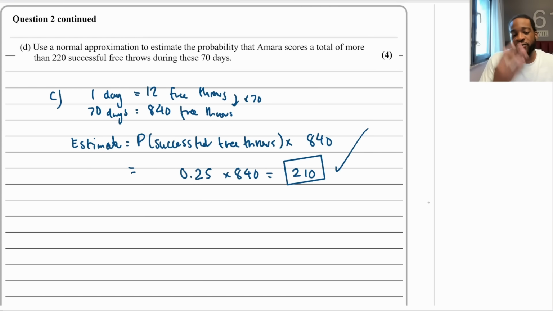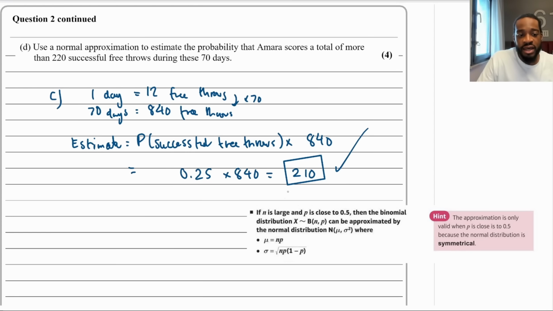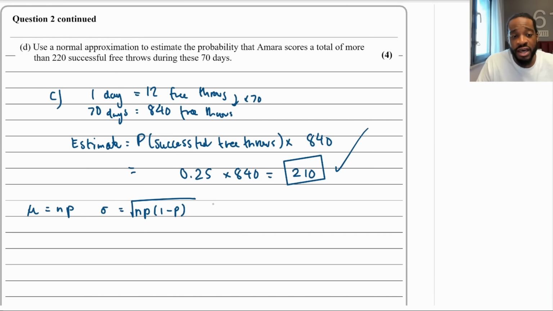Normal approximation, you have to remember the rules. If I want to approximate a binomial distribution with a normal, then we say that the mean, mu, is going to be NP, and the standard deviation is going to be the square root of NP(1 minus P), okay? In our case, what is N, what is P? Well, N is how many free throws we're doing over 70 days, which is going to be 840. So N is equal to 840. And the probability of a successful free throw we know is 0.25, okay? So mu is NP, which is what we calculated in part C actually, which is going to be 210. N times P is 210.